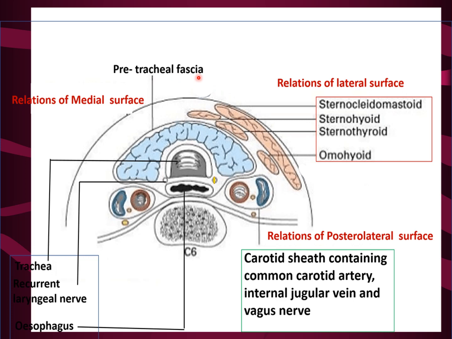So in this diagram we can make out the various relations of the surfaces of the thyroid gland. Relations of the lateral surface: the sternocleidomastoid, omohyoid, sternohyoid, and sternothyroid. These are the relations of the lateral surface of the thyroid gland. Relations of the medial surface: two tubes, the trachea and esophagus, and the recurrent laryngeal nerve. Relations of the posterolateral surface: carotid sheath with its contents, containing the common carotid artery, internal jugular vein and vagus nerve.